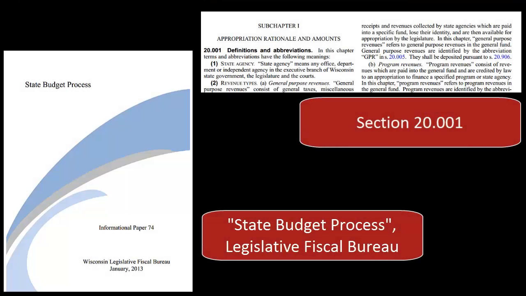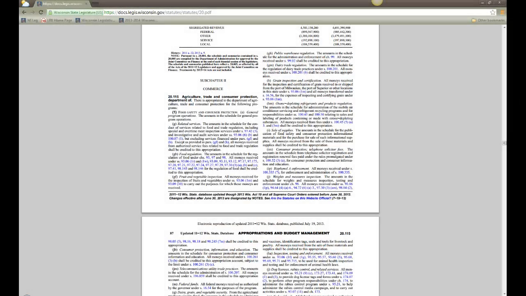For more information on the acronyms and abbreviations in the schedule, you can refer to the Legislative Fiscal Bureau publication titled State Budget Process, or the definitions in Section 20.001 of the statutes. The appropriation text that follows the schedule contains the actual legal parameters for a state program's funding. Both the schedule and appropriation text are organized by statute section.